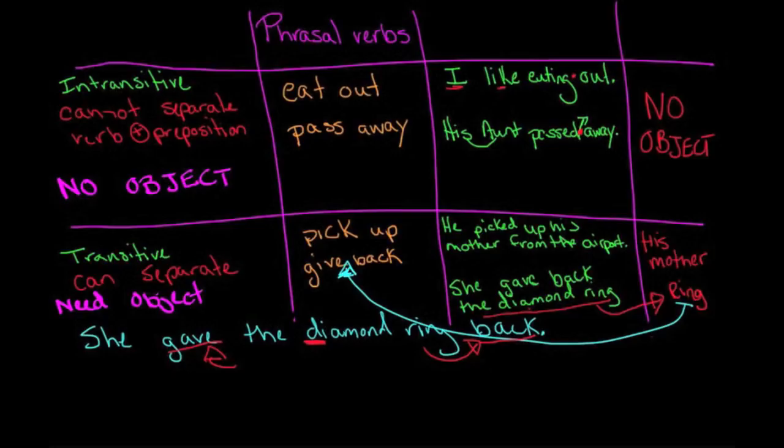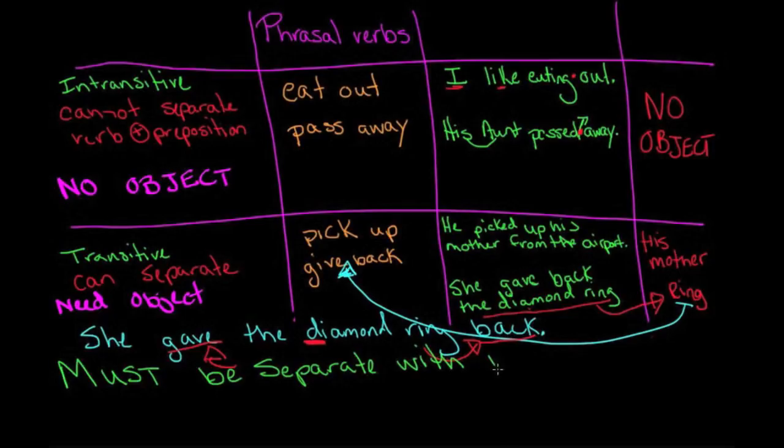Now let me give you a big hint here. When you use a pronoun, they must be separate. Pronoun, of course, is it, her, him, and they must be separate with a pronoun. Let me give you a couple quick examples. We'll use the same example.